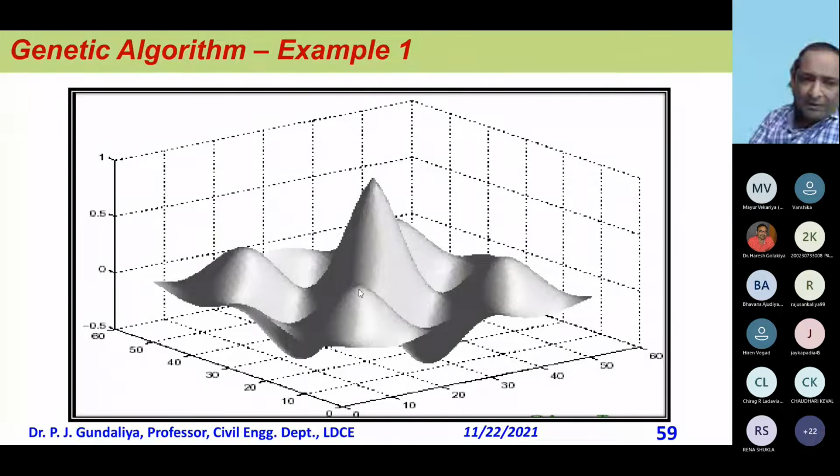Now if I go with the traditional method to solve this particular problem, what happens? If my initial point is here, by the steepest descent method, I will try to get, and I will get the peak here because there is slope 0 here. So it terminated, and it will tell that your optimum solution is this. So it is not possible.